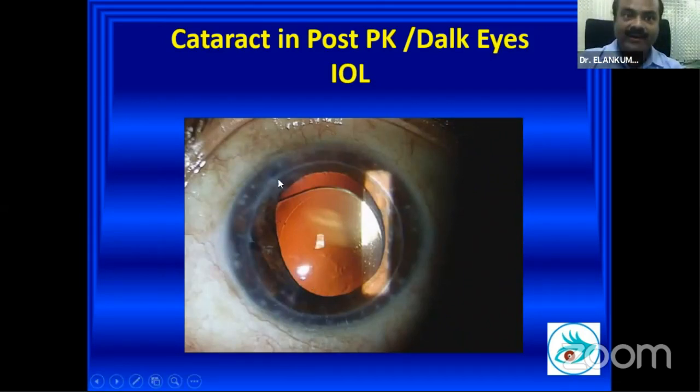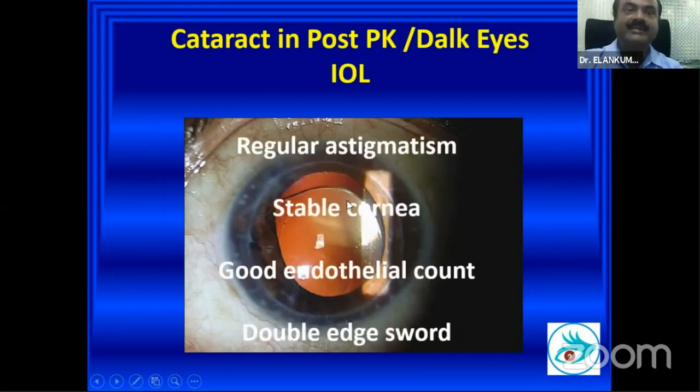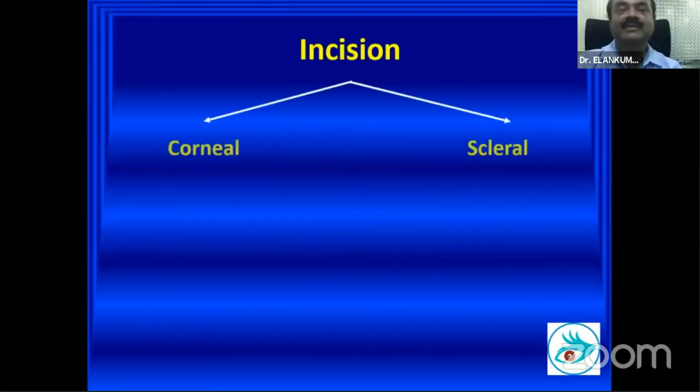Preferred again is a hydrophobic acrylic lens. I need not go into that. And always it has to be done when there is a regular astigmatism, stable cornea, good endothelial count. And remember, despite all this, it's a double-edged sword.